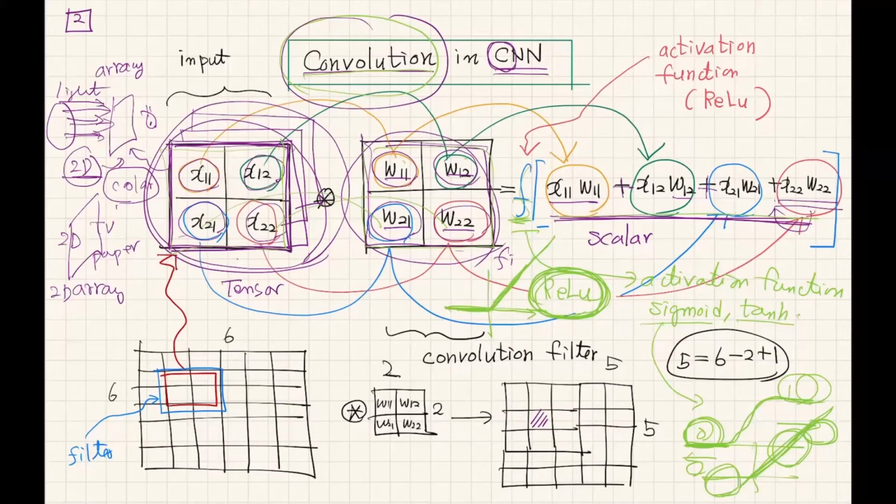You remember that this W11, W12, W21, and W22 will be determined during the training process. Initially, we may assign certain numbers for W11, W12, W21, W22. But during the training process and backpropagation, this W will be updated automatically.